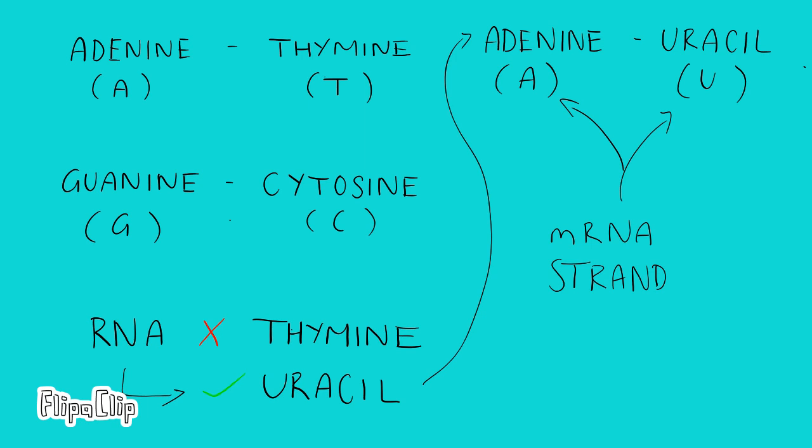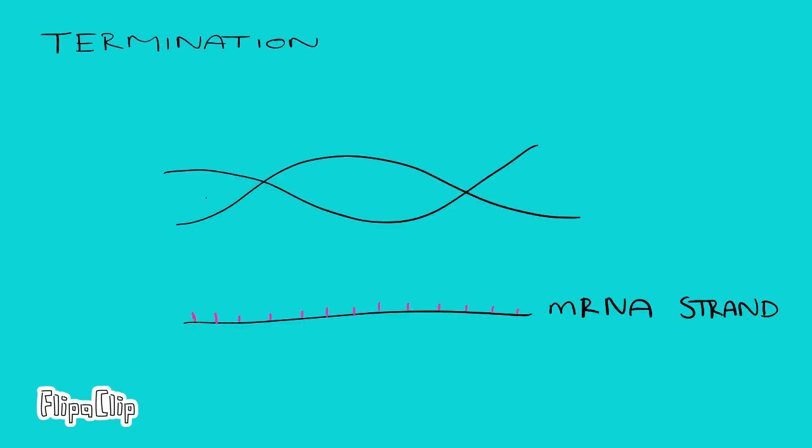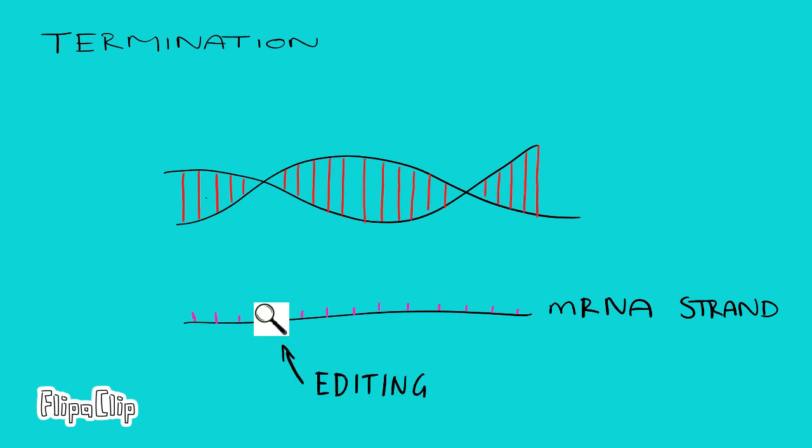Termination is the final stage of transcription. Termination indicates to the mRNA strand that it has reached the end of the coding region. Once this has happened, the RNA polymerase will be released from the template strand. The strand will then go through processing, removing introns through RNA splicing and exons to synthesize proteins.